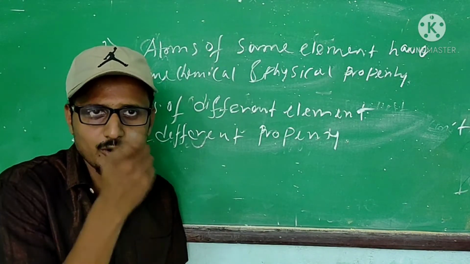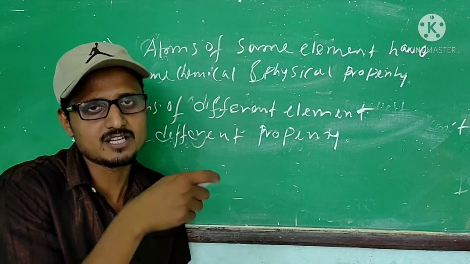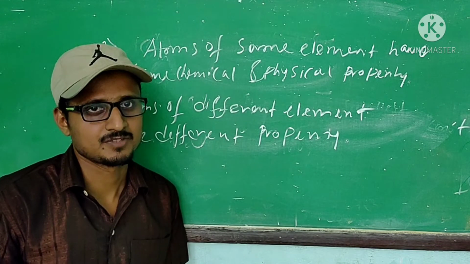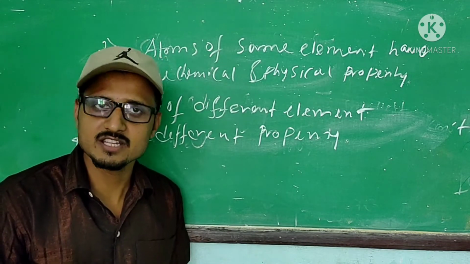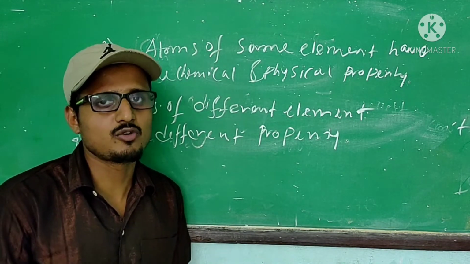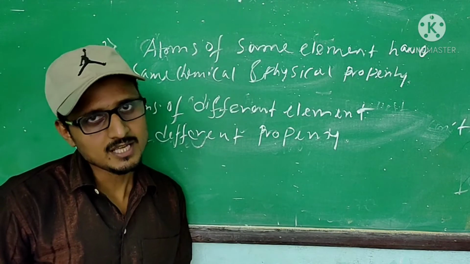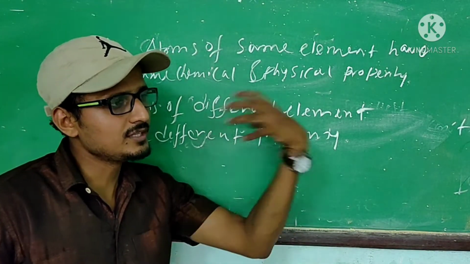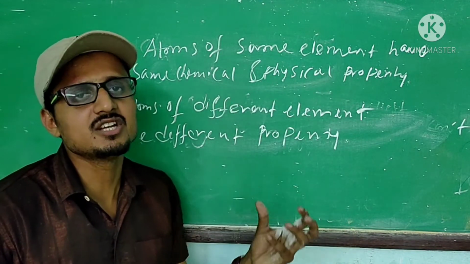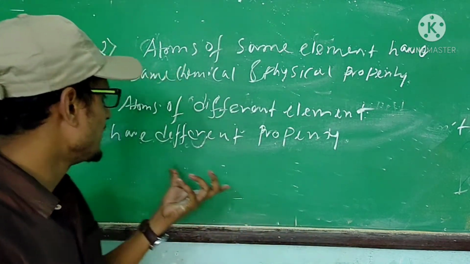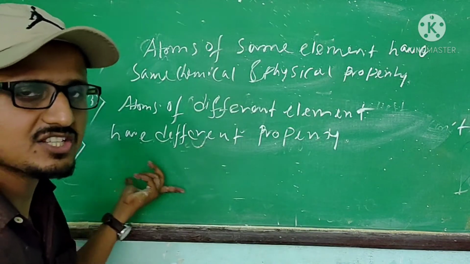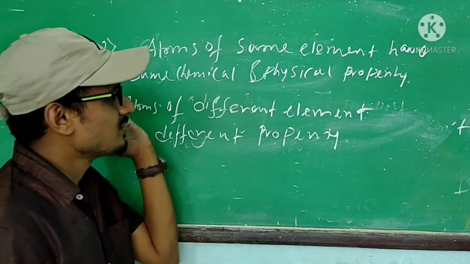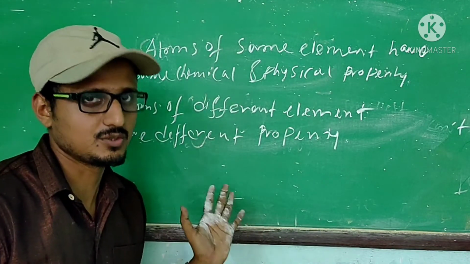Those small particles, the atoms, are not independent in nature, so they will react together to form the molecule. During a chemical reaction, an integer number of atoms will react together to form the product. That is the fourth postulate of Dalton's atomic theory.